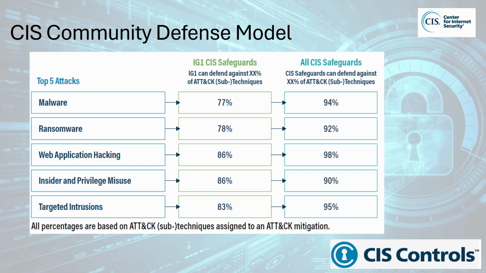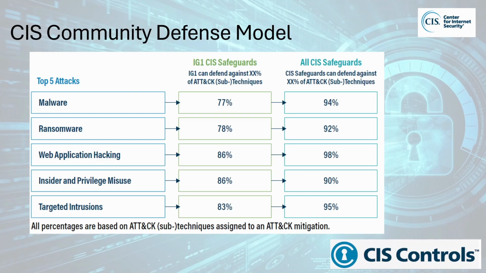Organizations often want to know how well the CIS controls protect against the most common types of cyber attacks. To answer this, CIS created the Community Defense Model, or CDM, which uses current threat data from industry reports. The MITRE ATT&CK framework helps CIS break down cyber attacks into specific techniques or attack patterns. For the 5 most common types of attacks, CIS analyzes threat data to identify the attack patterns linked to each one. They then track which CIS safeguards are effective against these techniques. This helps CIS determine which safeguards are the most effective at defending against various attacks.